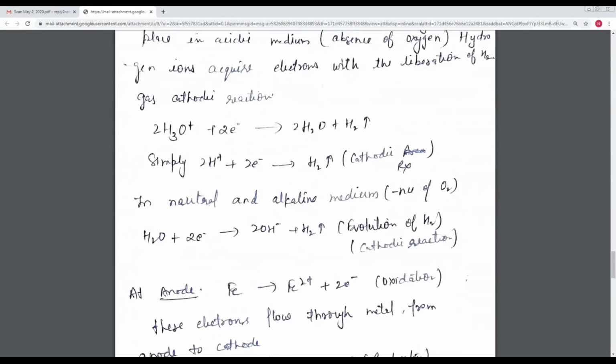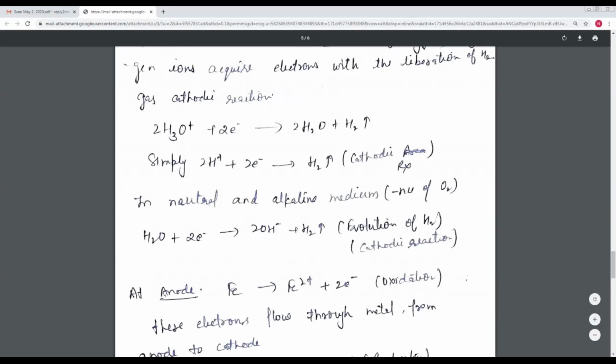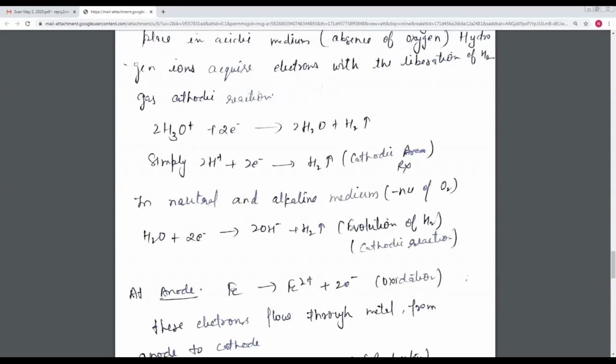So this carbonic acid here, as we know that carbonic acid is unstable, so it converts into the water molecule and hydrogen gas. For simplicity, there is the release of hydrogen gas in the cathodic reaction.